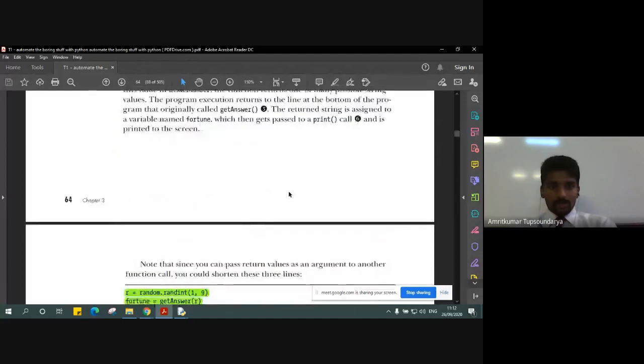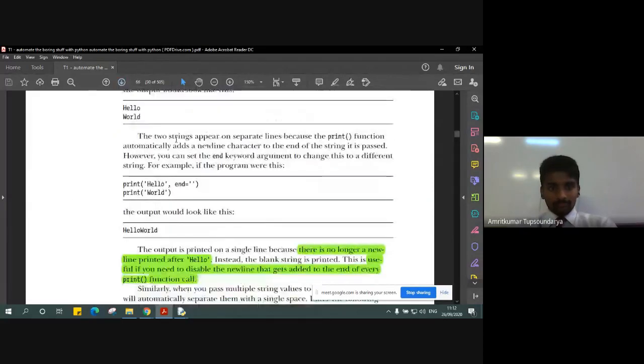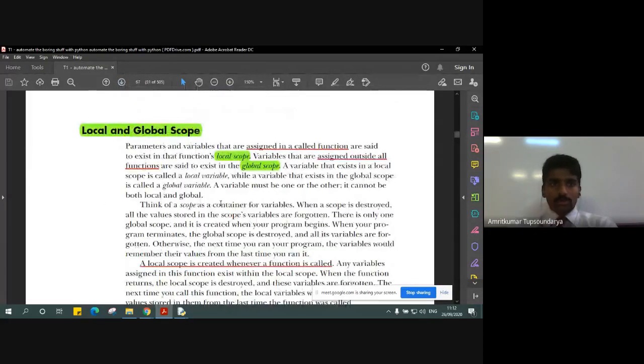Let's say we are defining a particular variable in that function, then that particular variable is in a local scope, and that variable becomes a local variable. Whereas when the variable is assigned outside that function, external to that function, then we can say that it is a global variable, and the scope of that variable is the global scope.